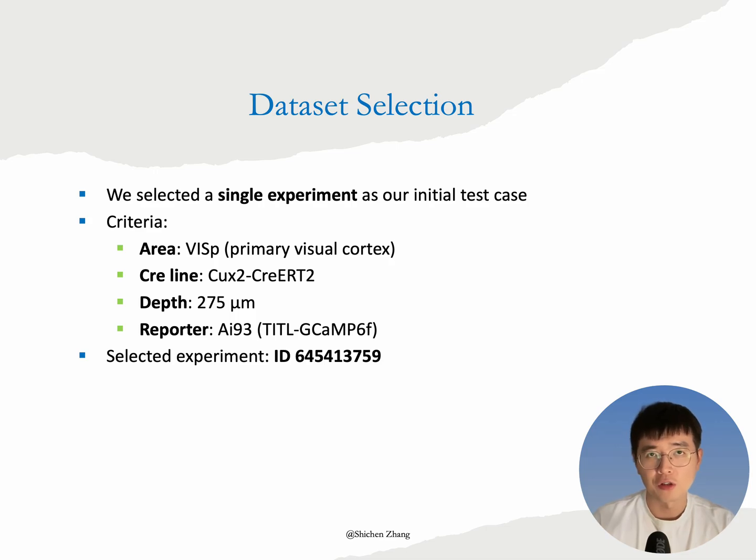To simplify our initial analysis, we selected a single experiment from the dataset. We chose an experiment from the primary visual cortex recorded at 275 microns using mice expressing the CUX2-CreERT2 Cre line and the AI93 calcium indicator. We used this experiment to develop and evaluate our deep learning models and later used similar experiments with the same brain area, imaging depth, and mouse line to test how well the models generalize across different experiments.